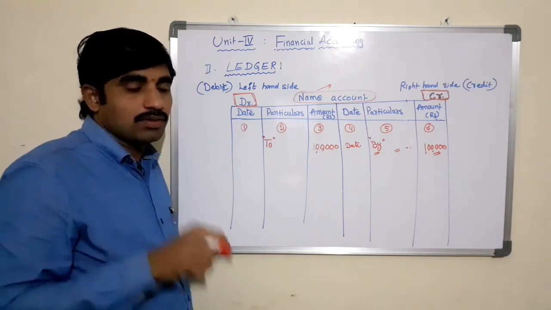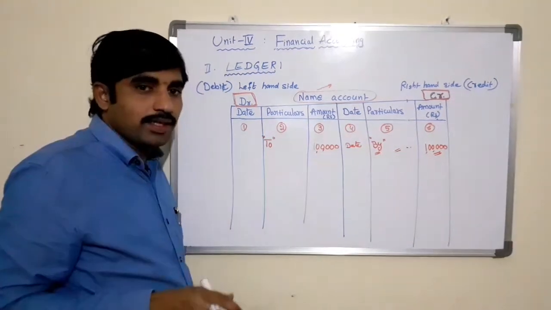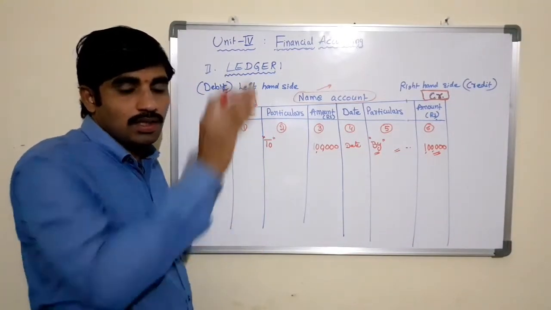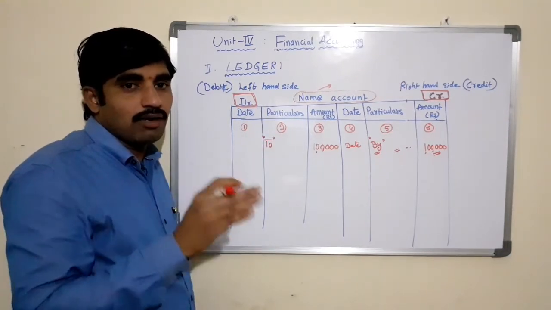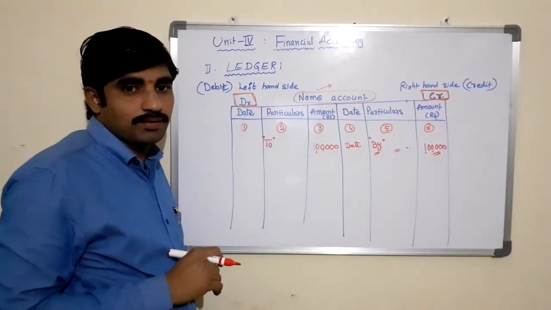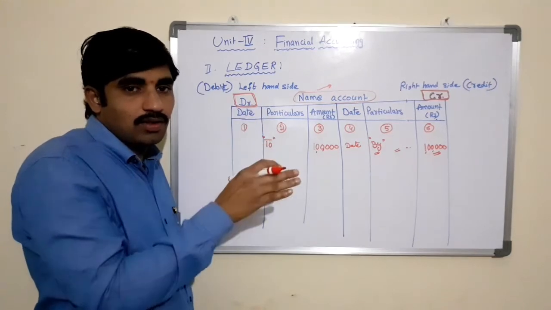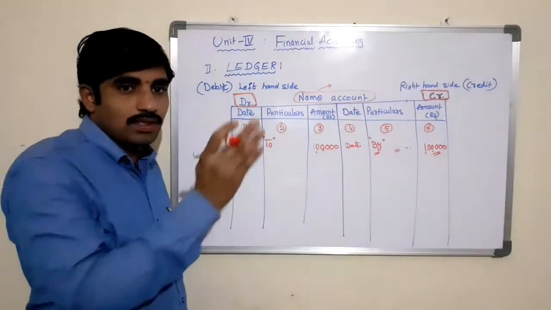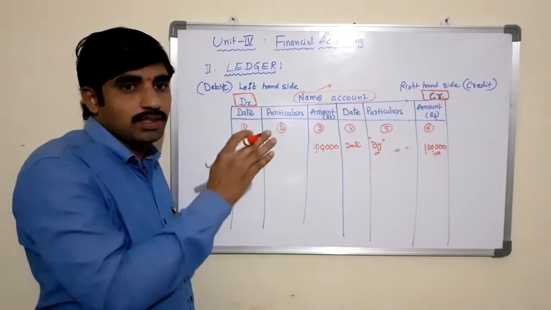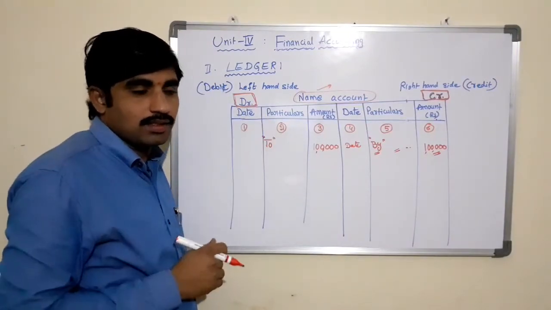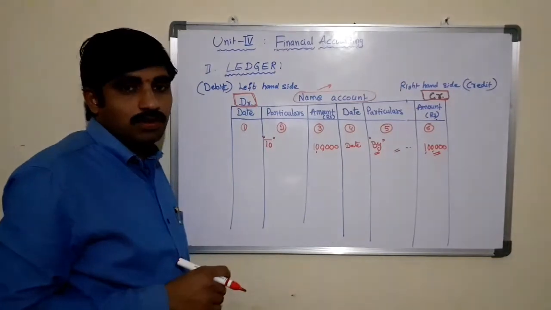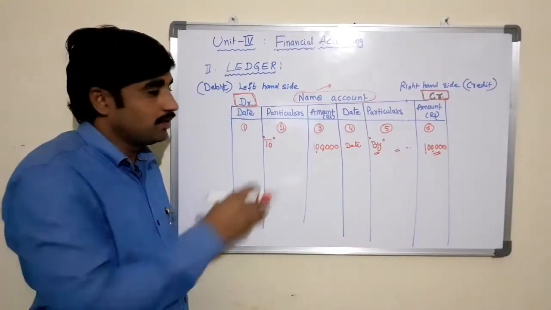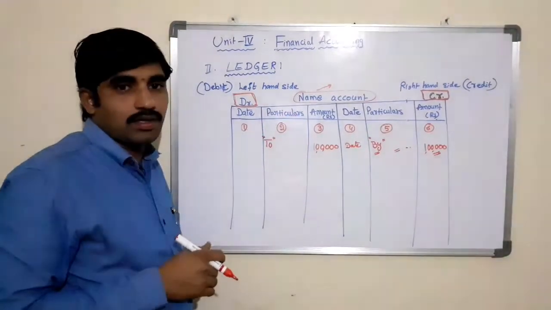The number of accounts that we need to prepare in this ledger book is based on the journal entries that we have passed in the journal. So from the journal only we prepare the ledger book. If there is no journal, or we didn't pass the journal entries, it is not possible to prepare the ledger book which consists of several accounts.